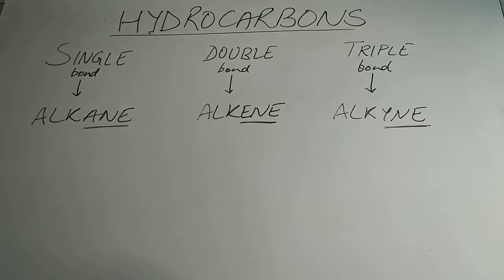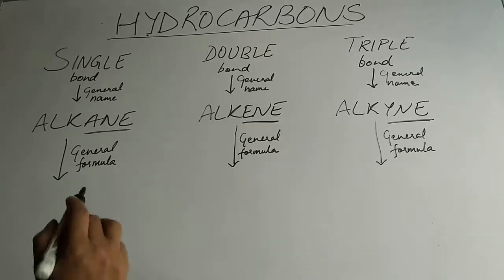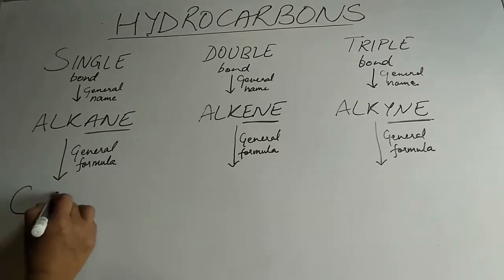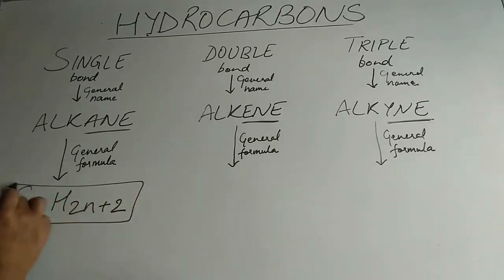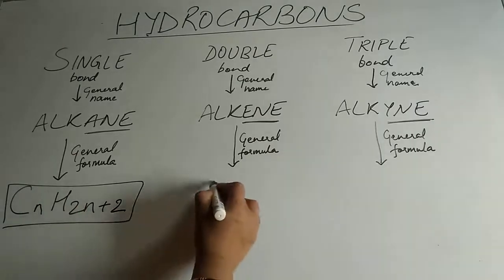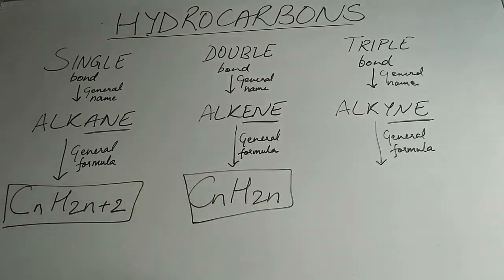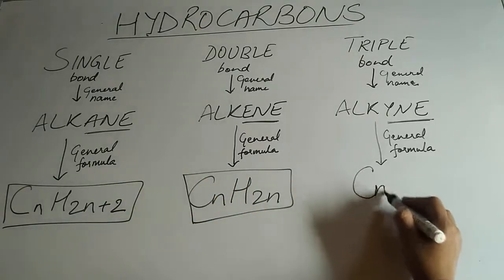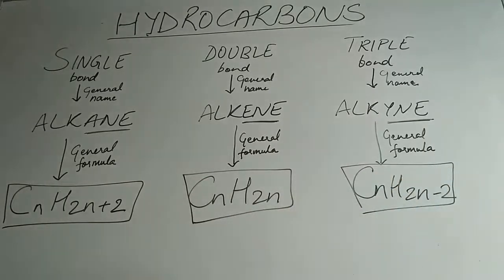Now coming to the general formulas of these hydrocarbons. General formula of the three. First we have discussed the general names alkane, alkene, alkyne. Now coming to the general formula. For alkane it is CnH2n plus 2. This is the general formula for alkanes. For alkenes it is CnH2n, and for alkynes it is CnH2n minus 2. These are the general formulas.